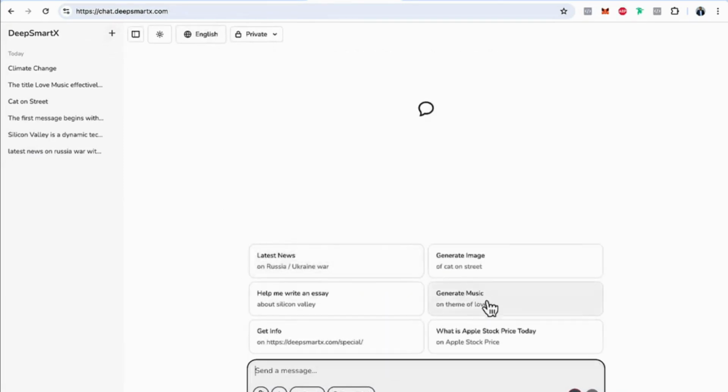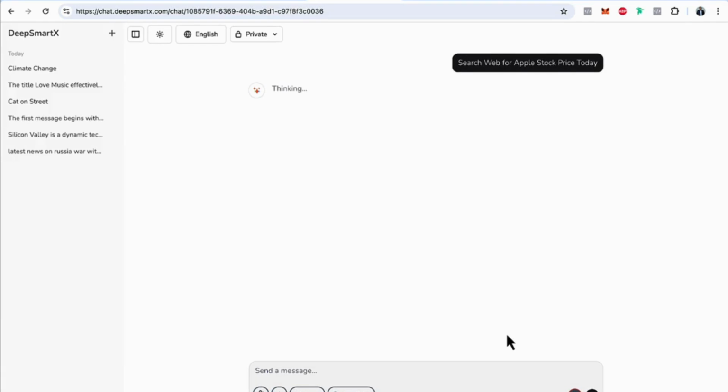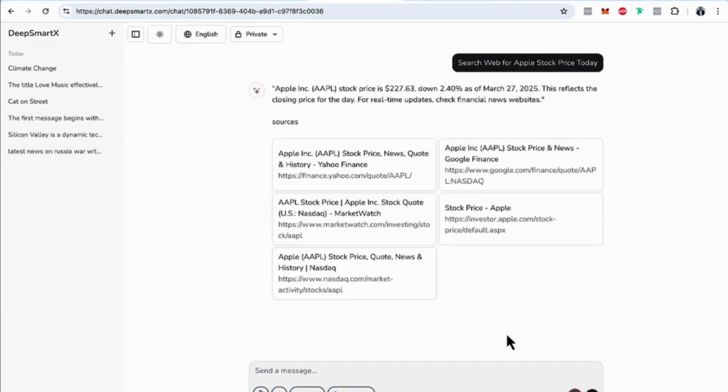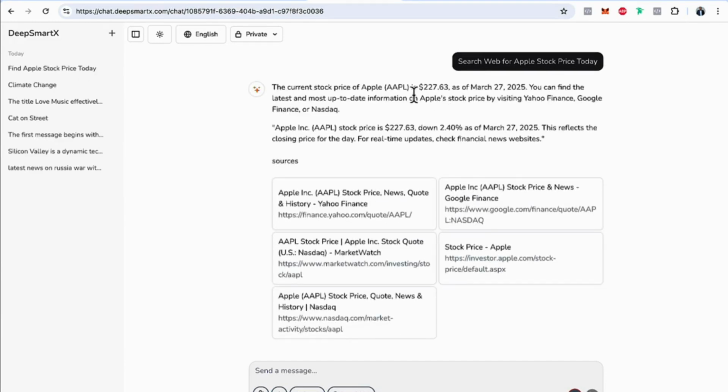Now, before that, we have this one prompt here. Let's just click on this. What is Apple stock price today? To show you that it actually fetches the current data, unlike DeepSeek and a few other models. You see, exact information is given to you here.